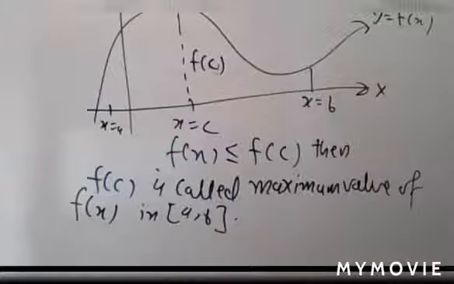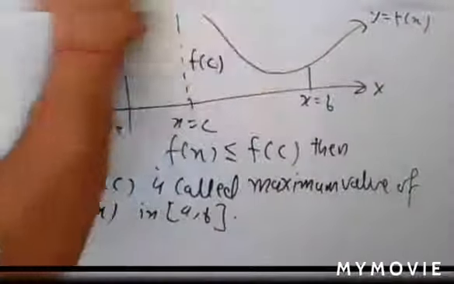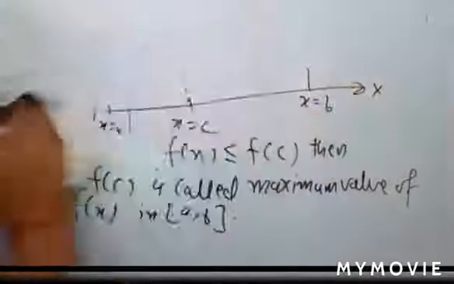Understand everyone? Everyone getting the maximum value of the function? Okay. Now write for the minimum value of the function. What is the meaning of minimum value?